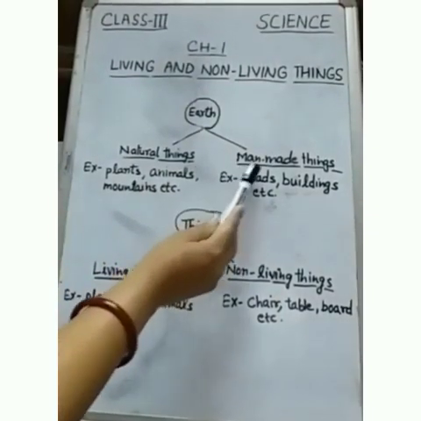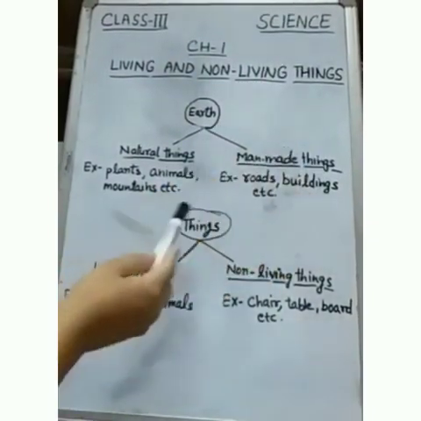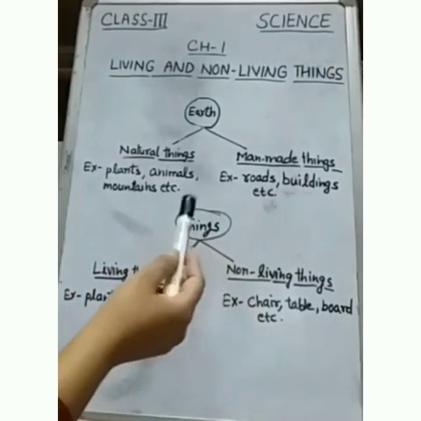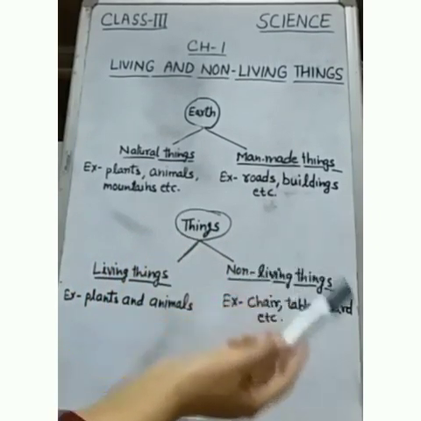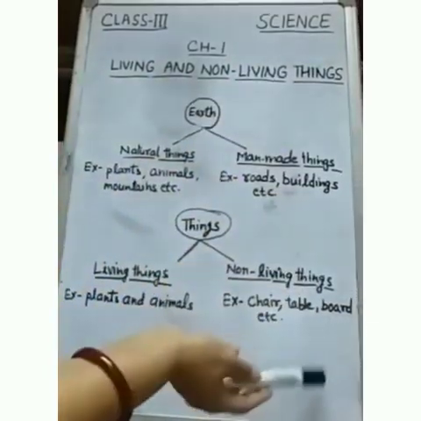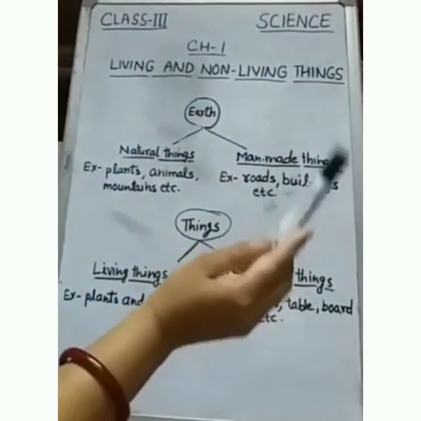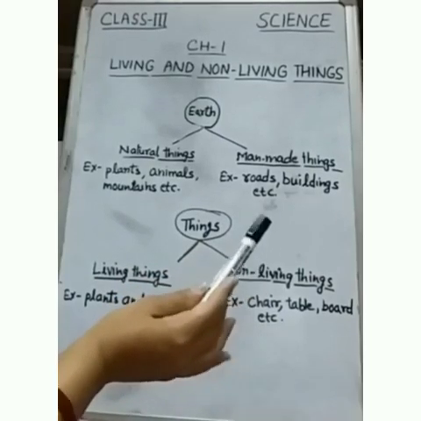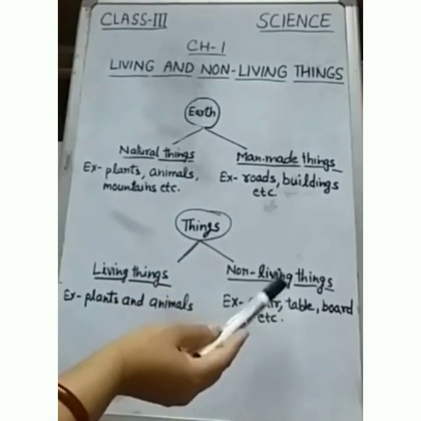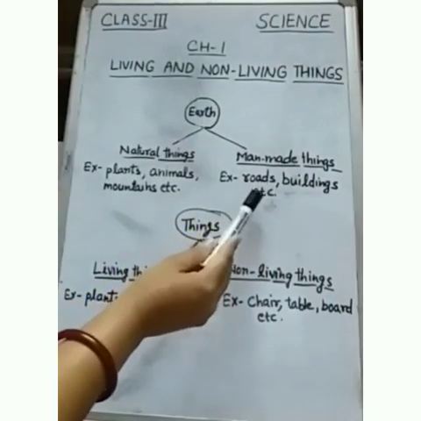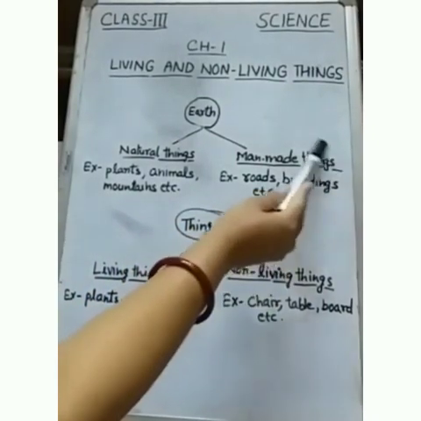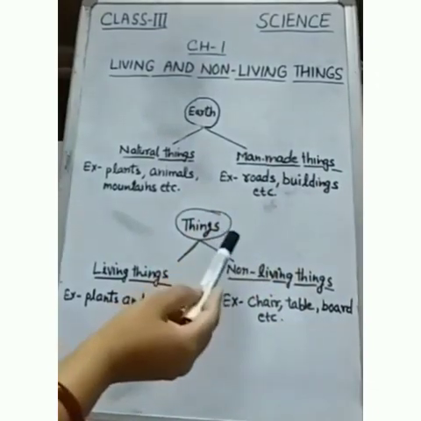The second type of things are man-made things. If you see around you, you will see roads, buildings, chair, table, this board. These all are man-made things. These all are not natural. So, the things which are made by man are known as man-made things.